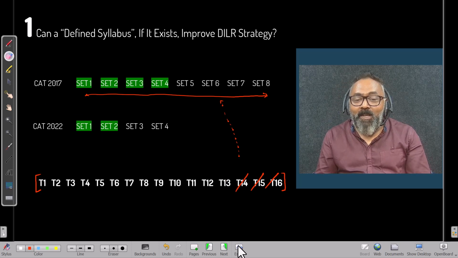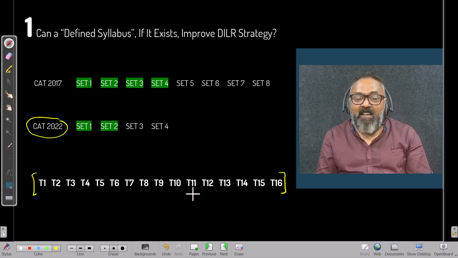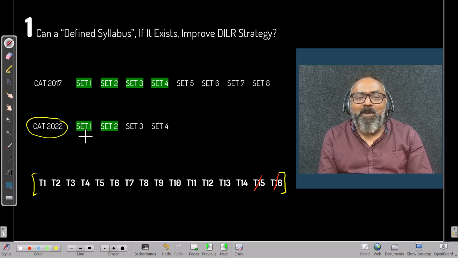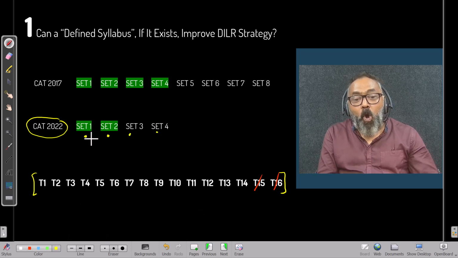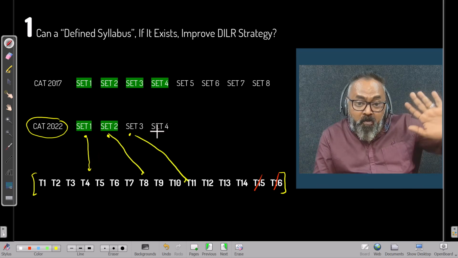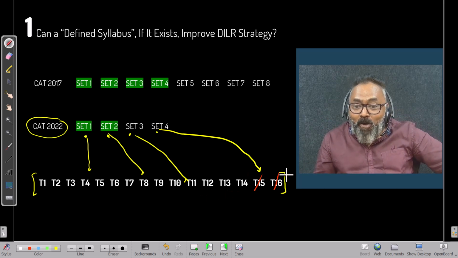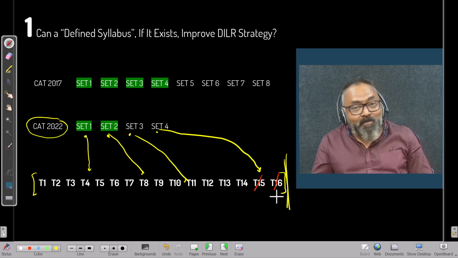What do you do in this scenario of CAT 2022? Knowing this, are you saying that, sir, I will leave out 2 topics completely? But what do you even mean? That these 4 sets will be, one from one topic, another from another topic, the third from a third topic, the fourth from some other topic? Is that so? Second of all, the topic stops here at 16. There's nothing extra. This is my first problem. The second is,